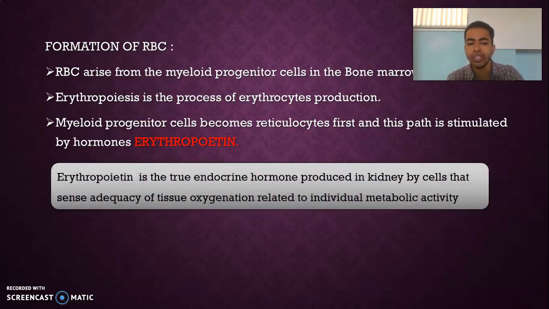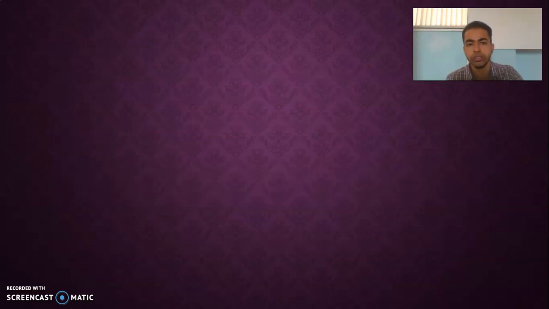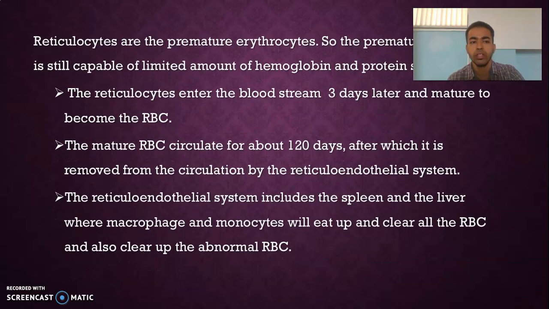Erythropoietin is a true endocrine hormone produced in the kidney by cells that sense the adequacy of tissue oxygen relative to individual metabolic activity. Other hormones that facilitate RBC production are thyroid hormones and androgens. So here you will see the process of how these RBCs are formed.